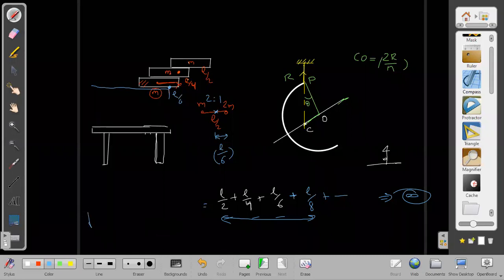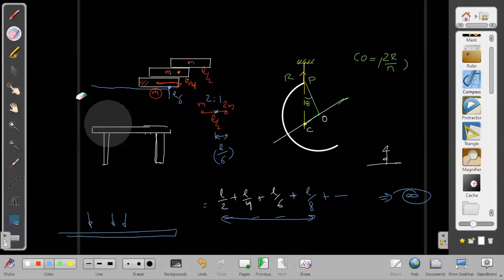Sir, even if the gravity remains vertical, and moreover this table has enough capacity to support the weight, and it has no such edge here. This edge you are observing here should not be there, otherwise it will start falling here, because this table should also be able to exert the normal force here. So up to this we can place the center of mass. Then there is no upper limit. Infinite.